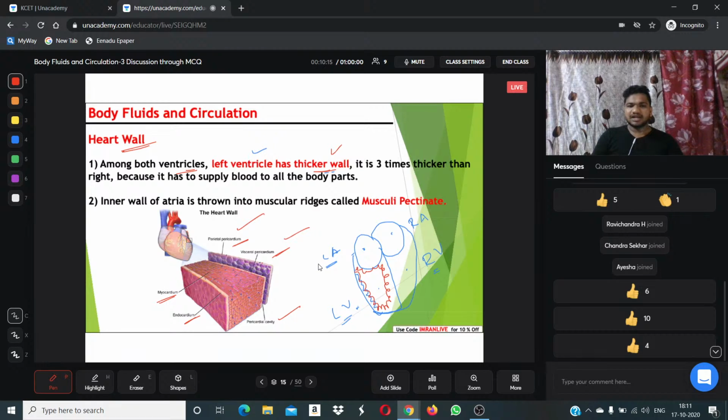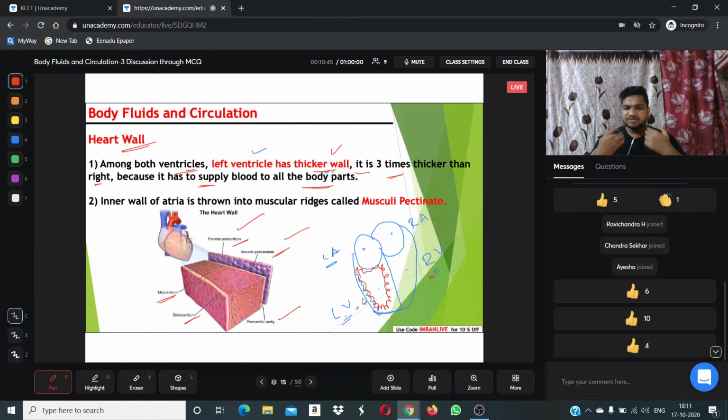That is, the left ventricle has a thick wall. It is three times thicker than the right. The left ventricle's heart wall is three times thicker than the right ventricle's. Why? Is there any reason? Yes, we have a particular reason: it has to supply blood to all the body parts.